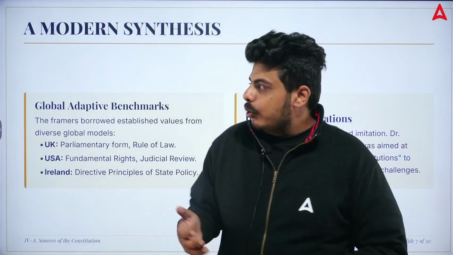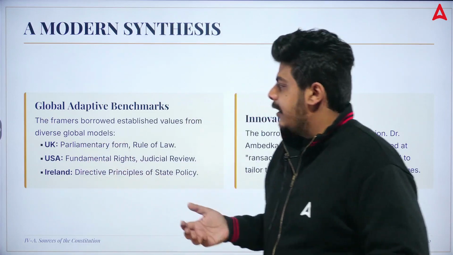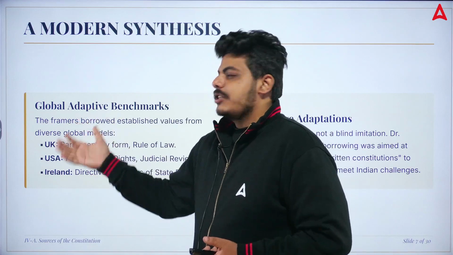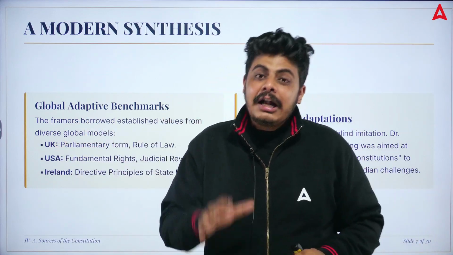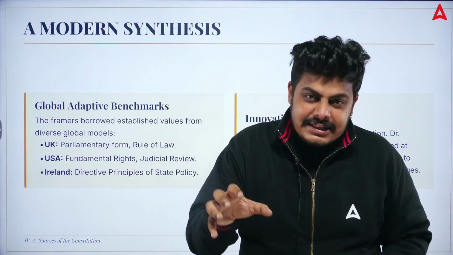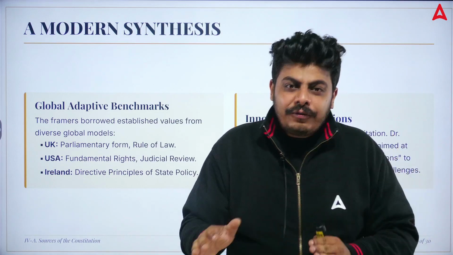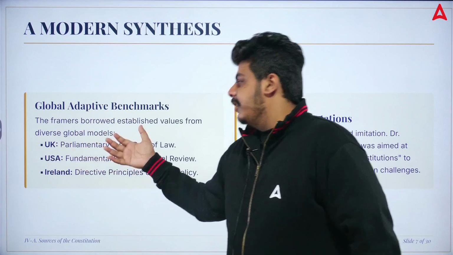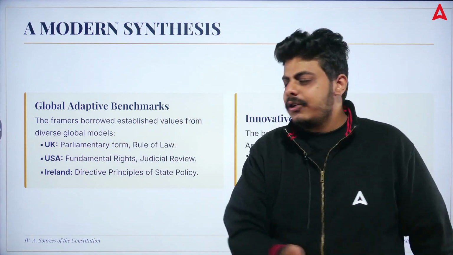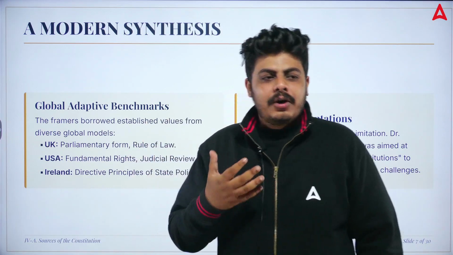If I move to another thing, that is your global adaptive benchmark, which I already told you. The framers borrowed so many things from around the world, and those things were necessary so that smooth functioning would be there. From the UK, the parliamentary form of government, which we have seen in unit number 1, and also the rule of law.